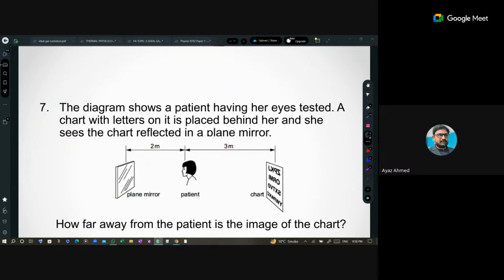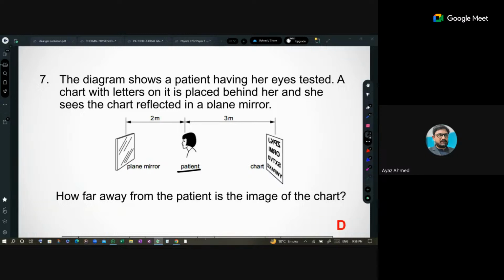So this is a diagram in which a patient is there and her eyes are tested by this chart. Did you ever see that there is a chart behind the person sitting in an ophthalmologist's shop, and a plane mirror is in front of him or her, and we see all the writing in the correct order? Did you ever notice? The chart is already inverted, so we will have it upright and in the correct position.